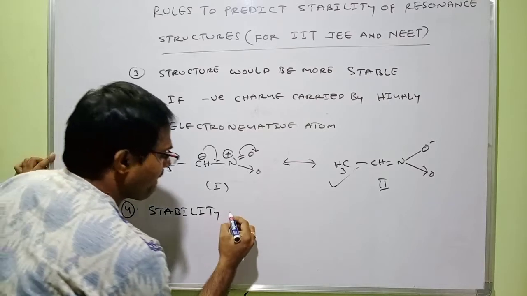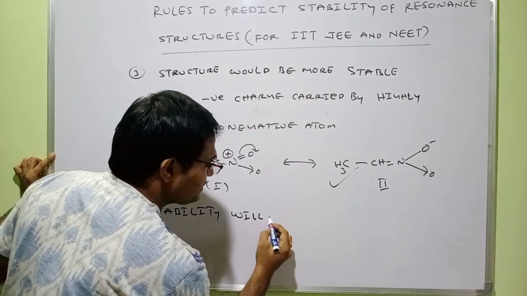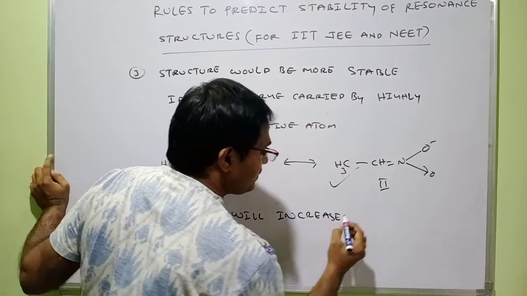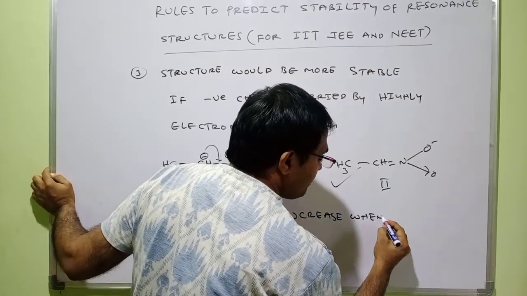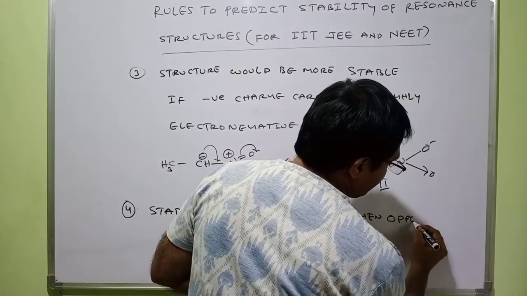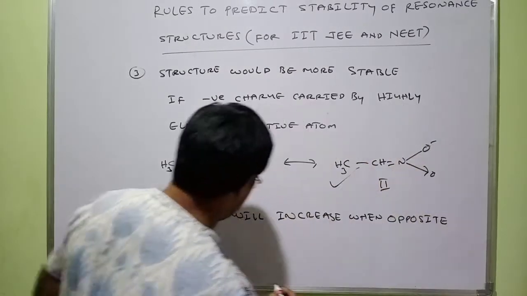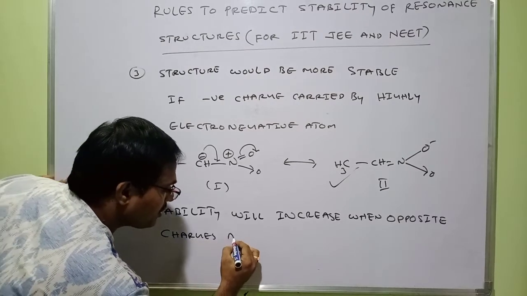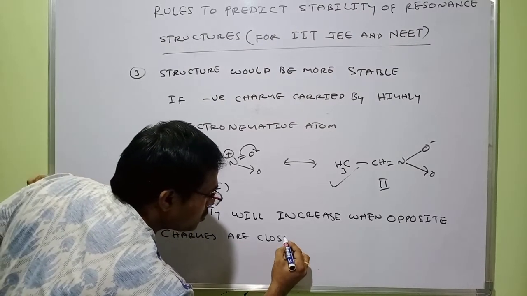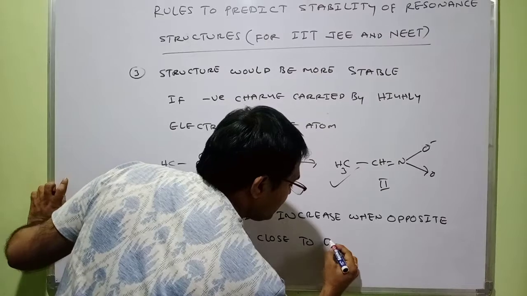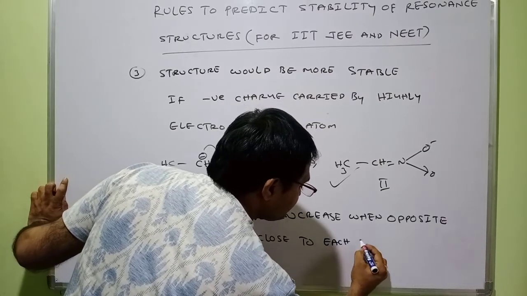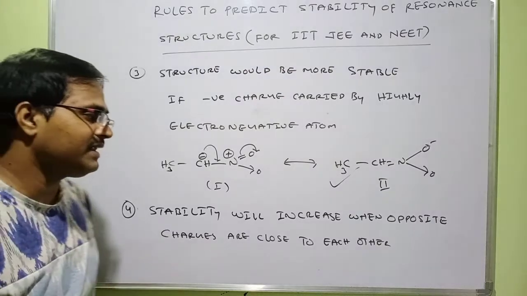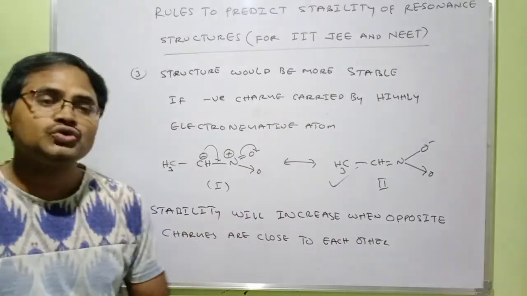Stability will increase. The stability will increase when opposite charges are close to each other. The stability of a resonance structure will increase when opposite charges are close to each other.